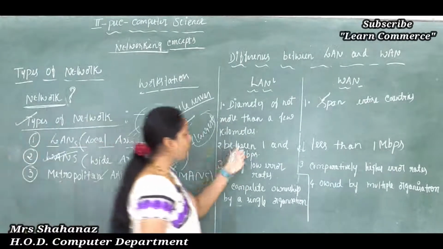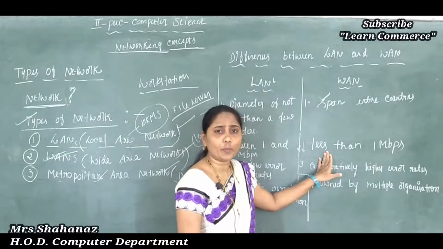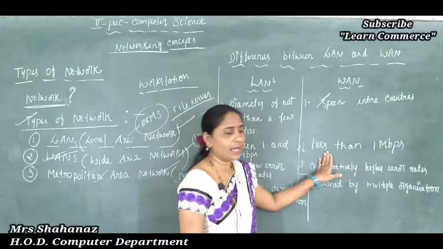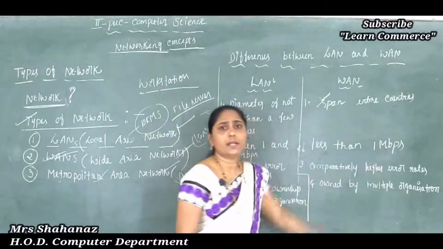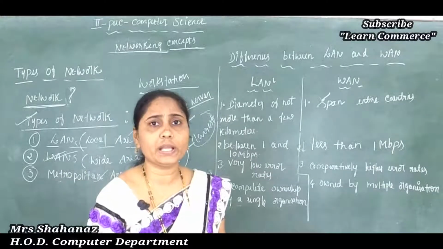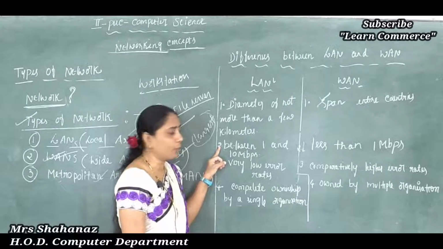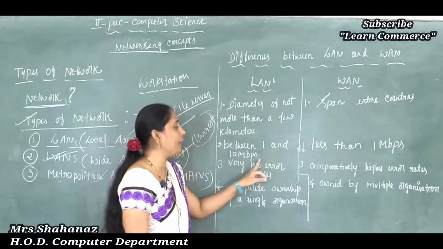So before going to tell the LAN, let's talk about the WAN. WAN normally operates at a speed of less than 1 Mbps. The full form of Mbps is megabit per second. But what about the LAN? The LAN normally operates at between 1 and 10 Mbps.